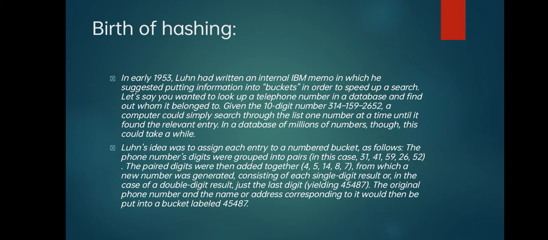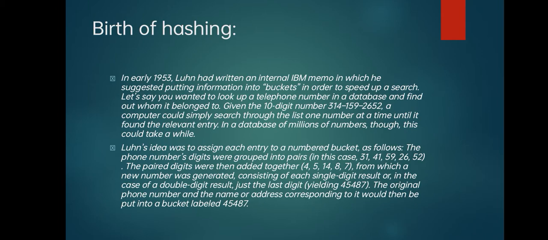Let's say you wanted to look up a telephone number in a database and find out whom it belonged to. Given the 10 digit numbers, for example, let's take 31415926 52. A computer could simply search through the list one number at a time until it found the relevant entry. In a database of millions of numbers this could take a while.